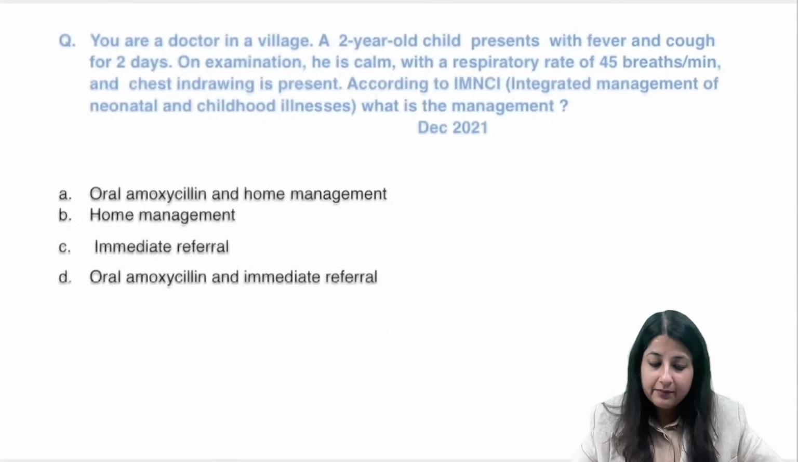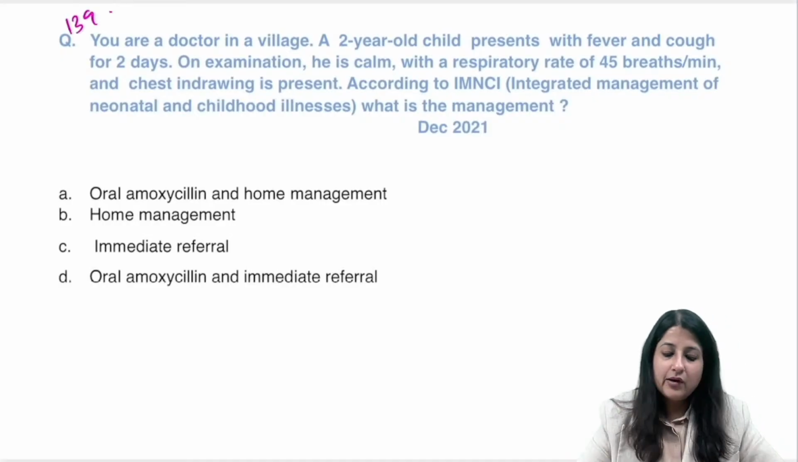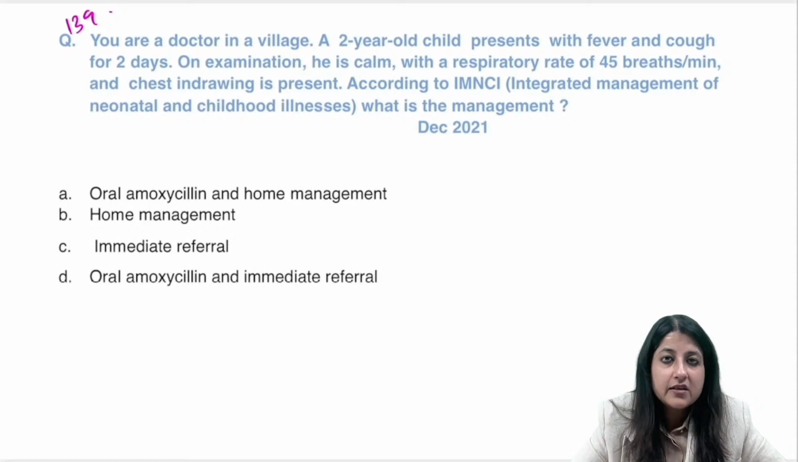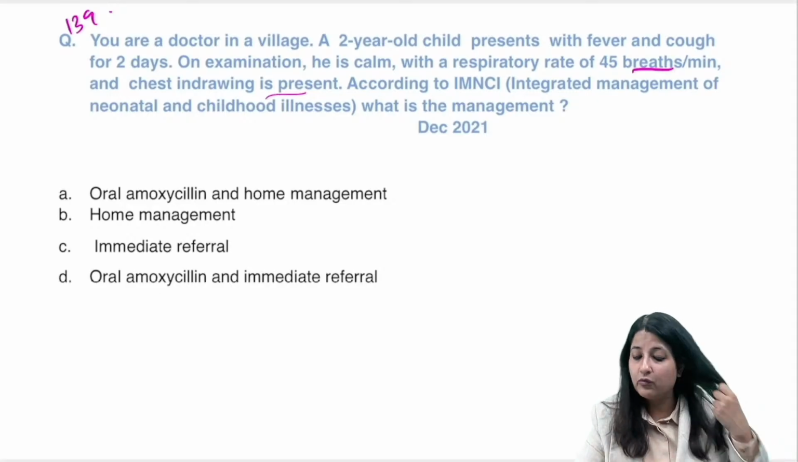Okay, let's take up question number 139. You are the doctor in a village. A 2-year-old child presents with fever and cough for 2 days. On examination, he is calm with a respiratory rate of 45 breaths per minute. Chest indrawing is present. According to IMNCI, what is the management?